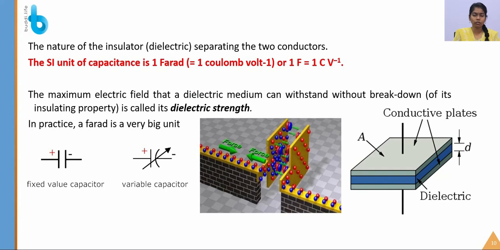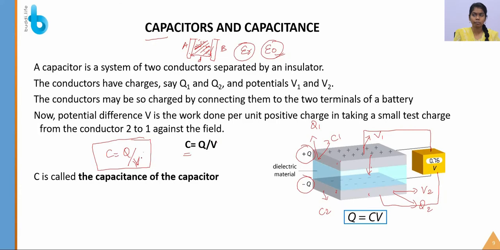So what is the nature of an insulator? Yes, it is a dielectric. What a dielectric is, we have already seen in the previous topic, right? So what is the SI unit of capacitance? It is 1 farad. The farad is the common unit used for a capacitor. Coulomb per volt is also used as the unit of capacitance, because for charge the unit is coulomb, and for voltage the unit is volt. So we will use coulomb per volt also.